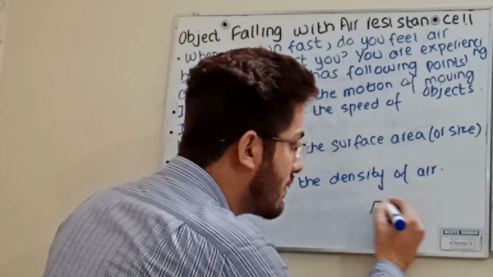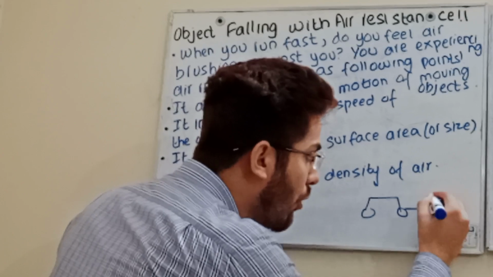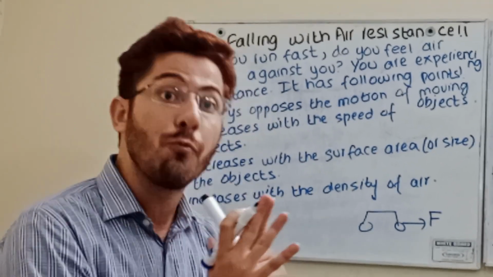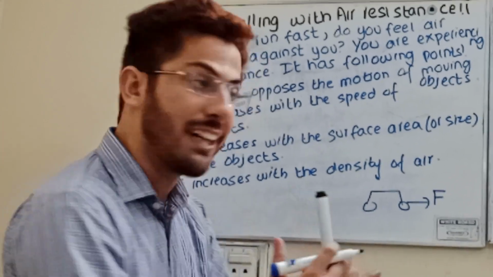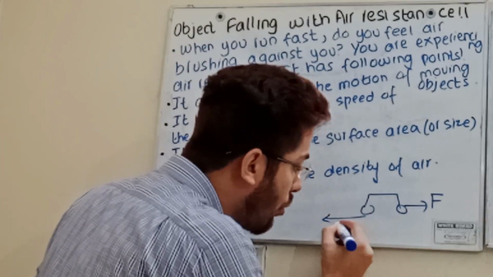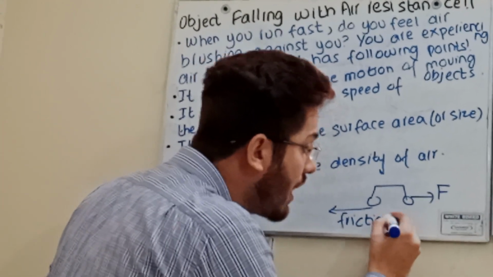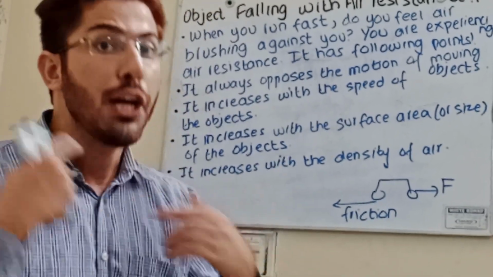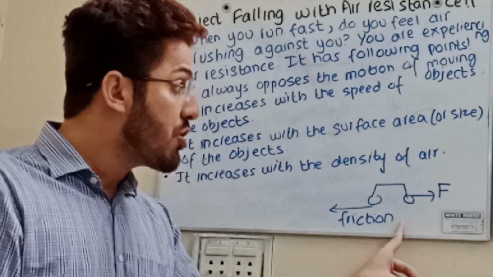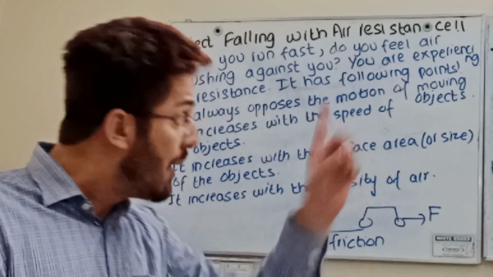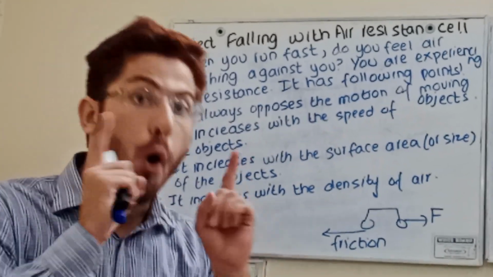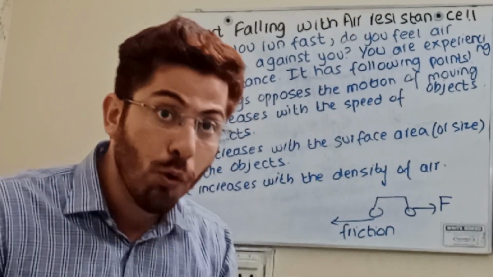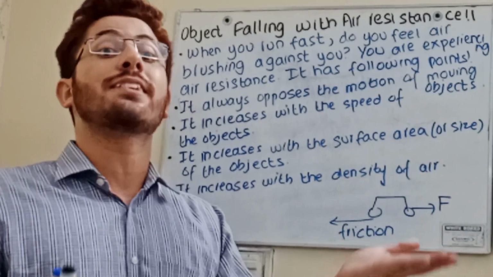If the car is definitely moving forward, you know that friction acts when two bodies are in contact with each other. Friction will always act in the opposite direction to reduce the speed. So friction is always the opposing force. Similarly, air resistance also acts against the weight, as the parachute is falling down, as the skydiver is coming down.